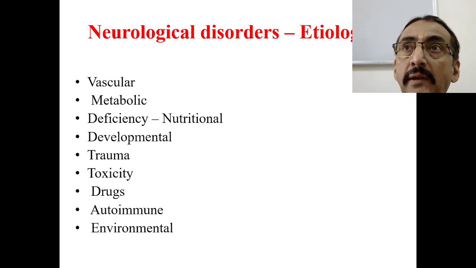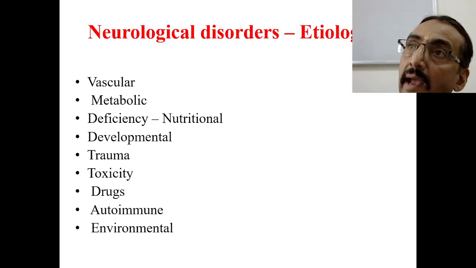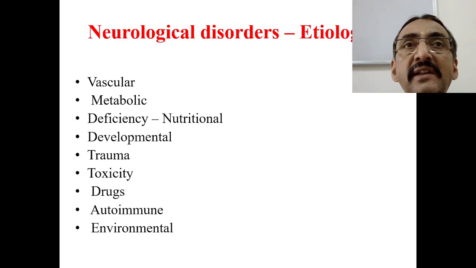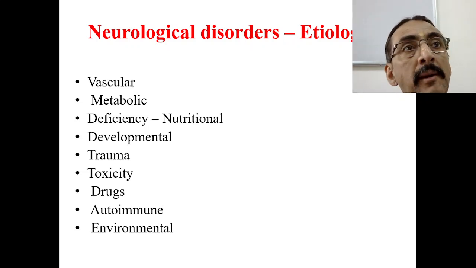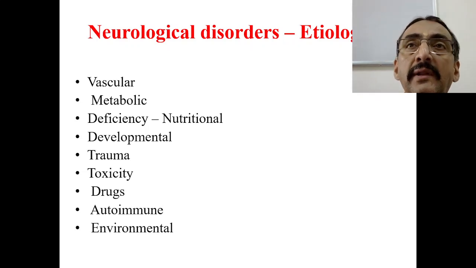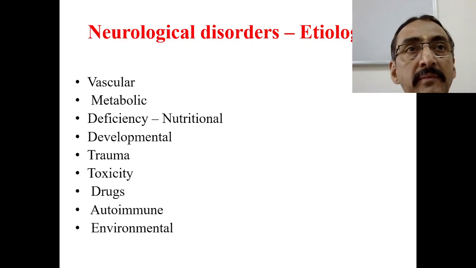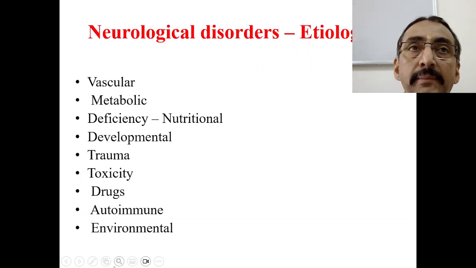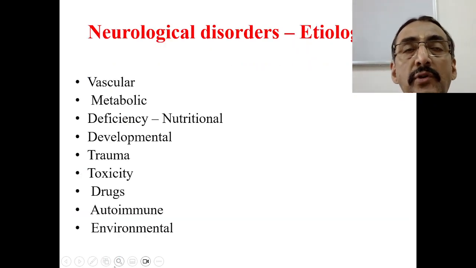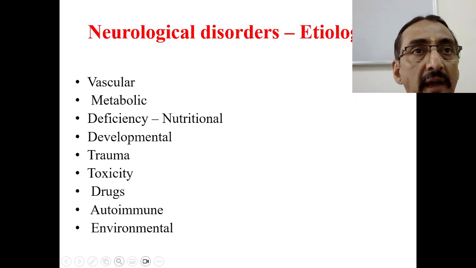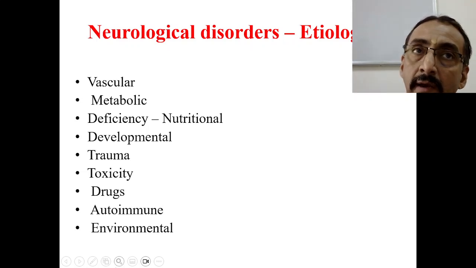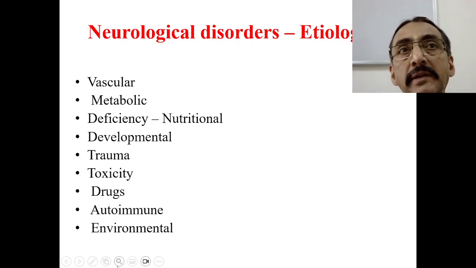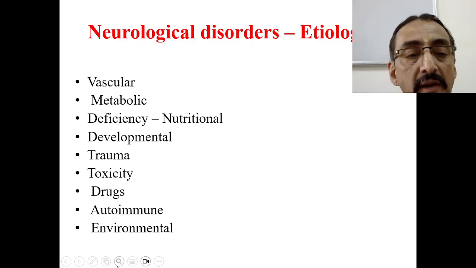So etiological, pathological and anatomical diagnosis of the patient is very, very important before starting Ayurveda treatment, or other treatment or Panchakarma treatment. This is the first step in approach to neurological disorders in Panchakarma. Without diagnosis, clarification, and a clear-cut idea, you cannot start the treatment. Accordingly, you have to start the treatment.